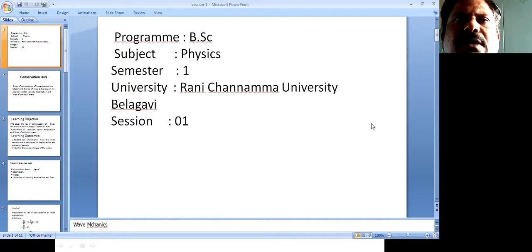Next, law of conservation of linear momentum in case of variable mass, and necessity of a multi-stage rocket.